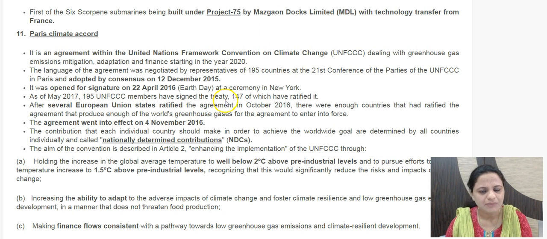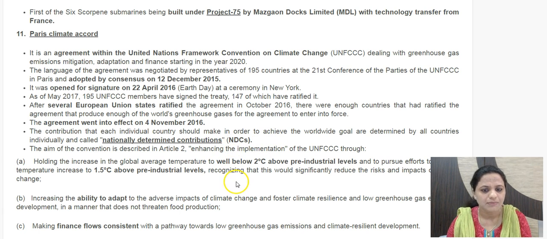And the Paris Agreement specifically is calling for countries to provide their nationally determined contributions. Earlier they were called INDCs, intended nationally determined contributions, but once ratified, then it's binding, you have to adhere to them. So now they become NDCs, nationally determined contributions. So this is how it is functioning.